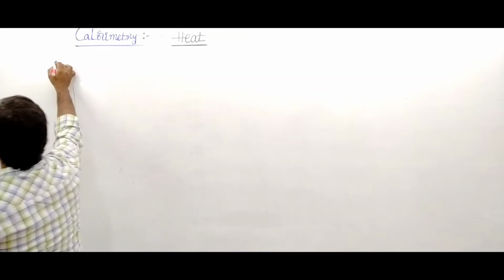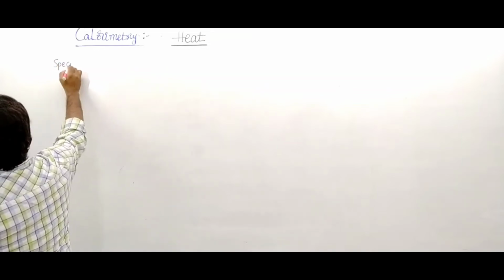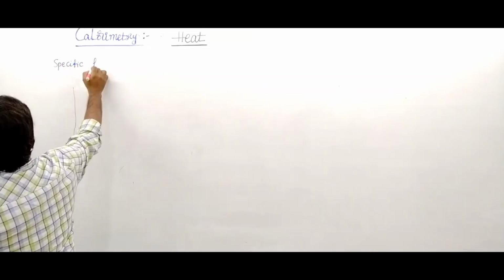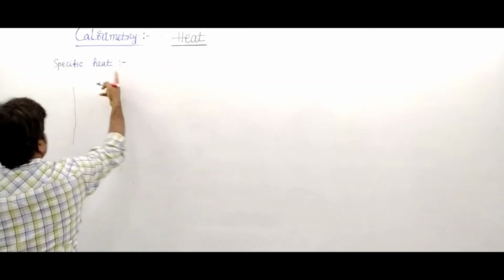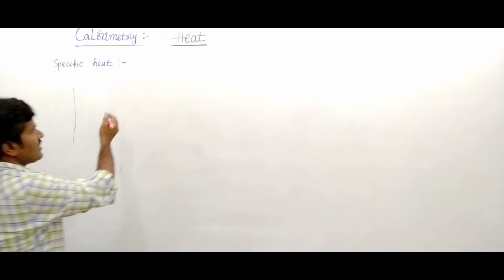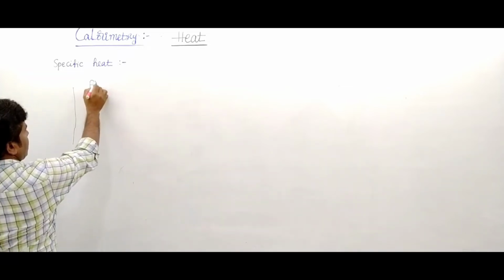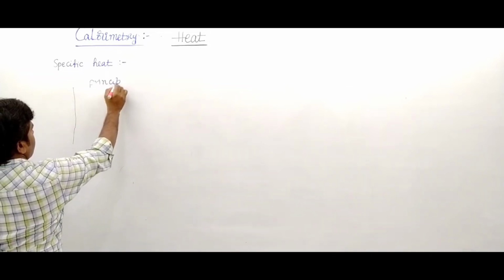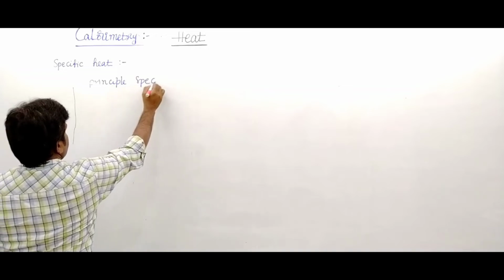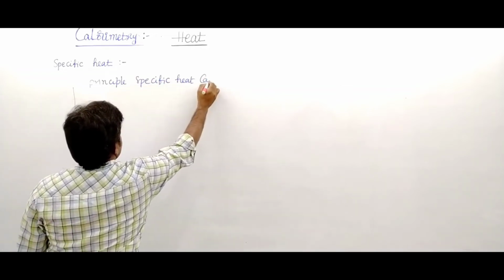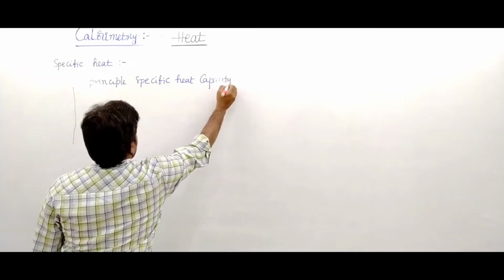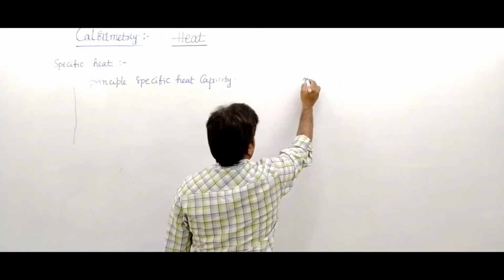What is specific heat? There are two types of specific heat: one is principal specific heat capacity, and another is molar heat capacity.